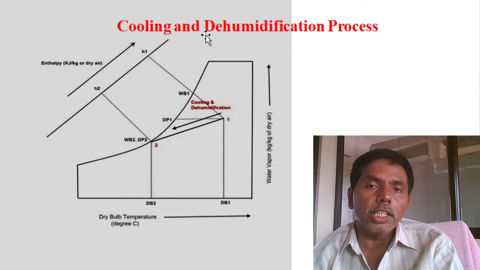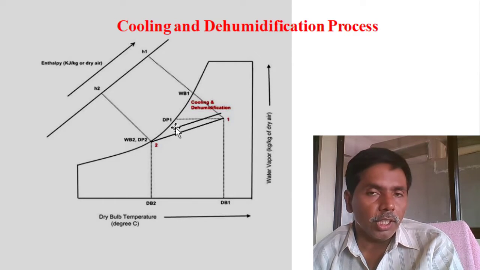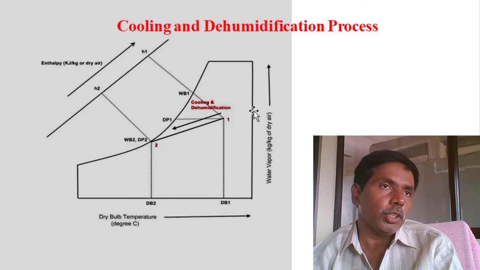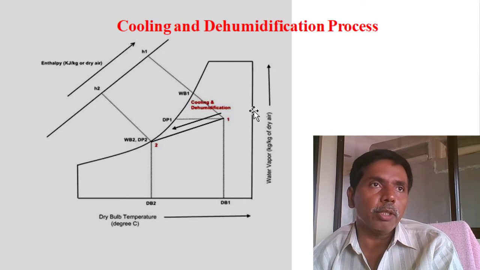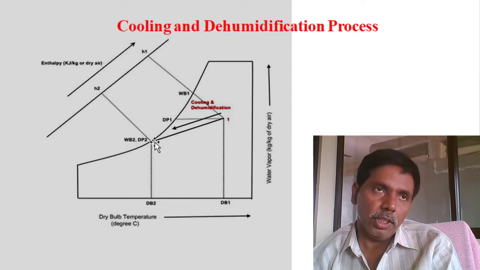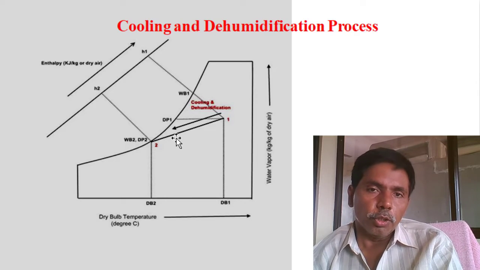Next one, cooling and dehumidification process. See, cooling and dehumidification process somewhere here. I want to remove the moisture, meaning I am moving up to the dew point temperature. Then only, less than dew point temperature I am moving, then only I can remove the moisture. Same, evaporator coil you place inside, determine the dew point temperature, cool the air below the dew point temperature, automatically cooling will take place and moisture we can remove. So the second state, dew point temperature is changing.